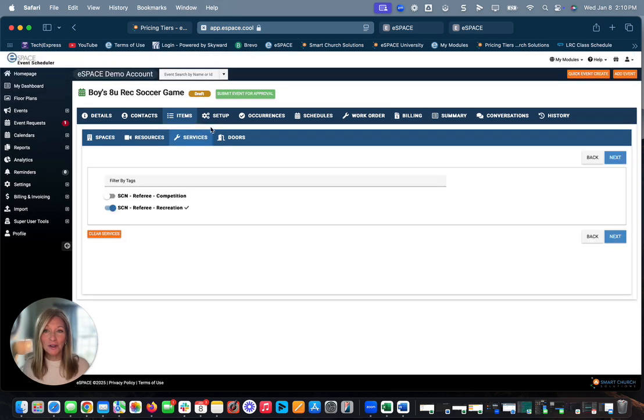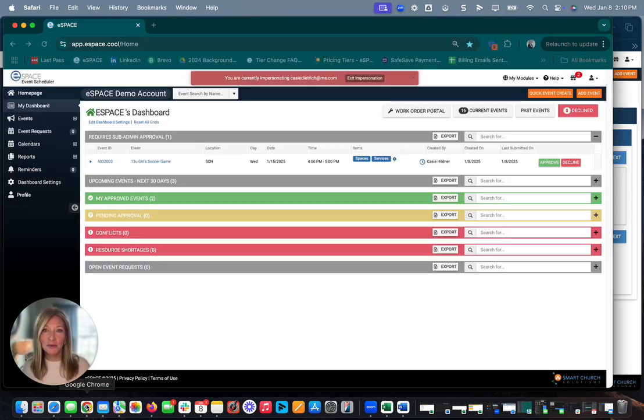From there, the other thing you're going to be able to do is select referees. So you can build a whole team of referees that can approve use of games or when they are able to call games, and they're going to be able to add that to their calendar so they know that there are games they have to call. You can add them right as a sub-admin in eSpace. They're going to have a little bit of limited privileges. They're going to get a notification that tells them they have a game to call. It's going to look just like this.